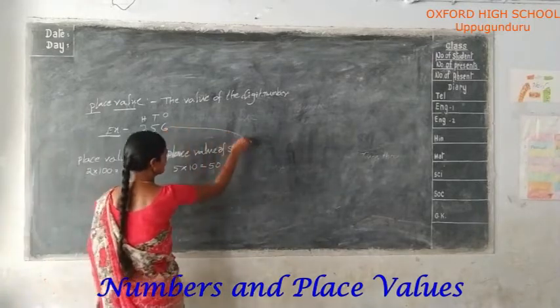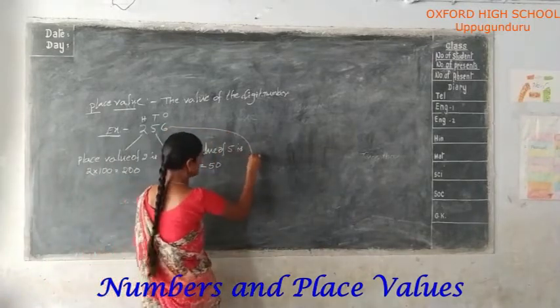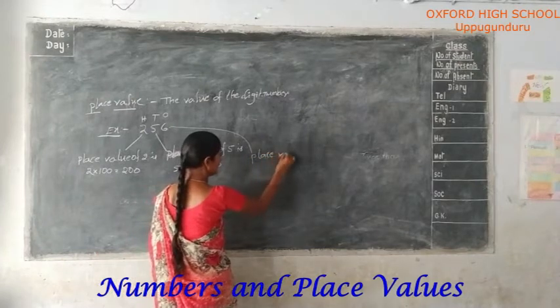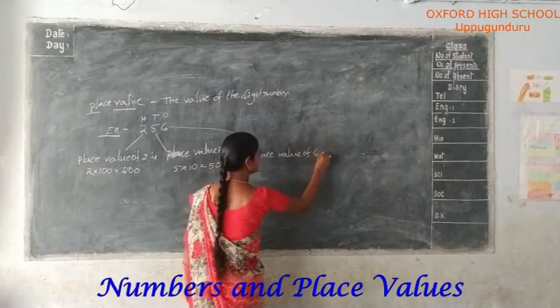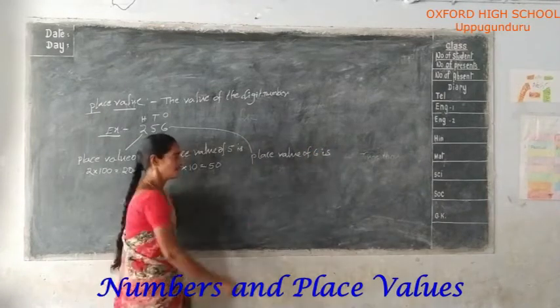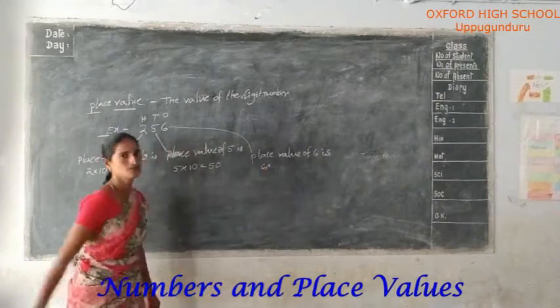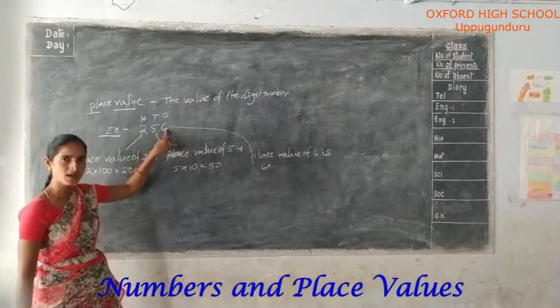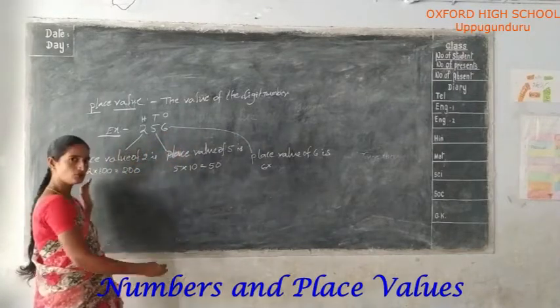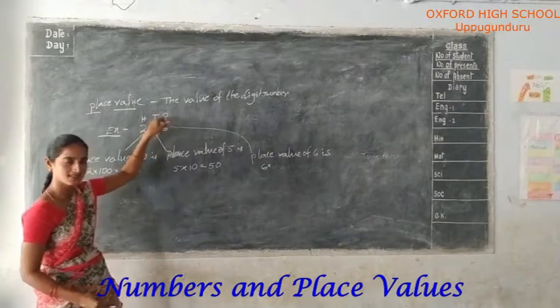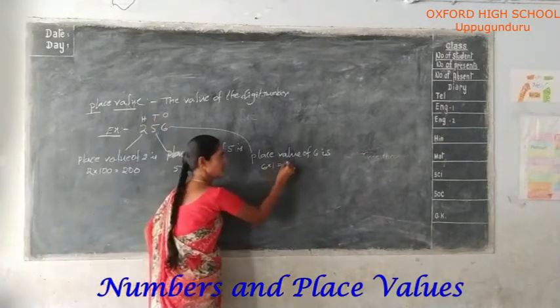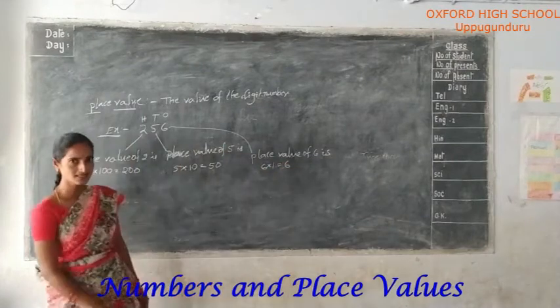Again, the place value of 6. Counting from right to left, this place is the ones place. 6 ones are 6, it represents 6.